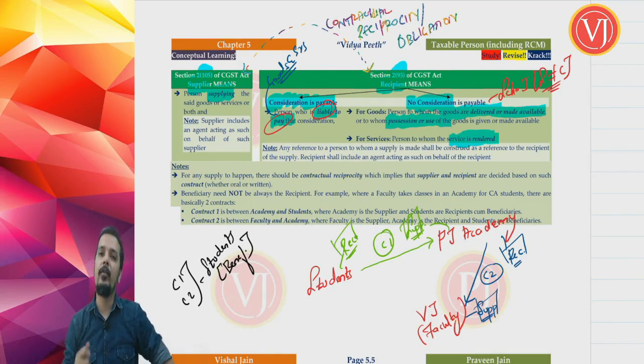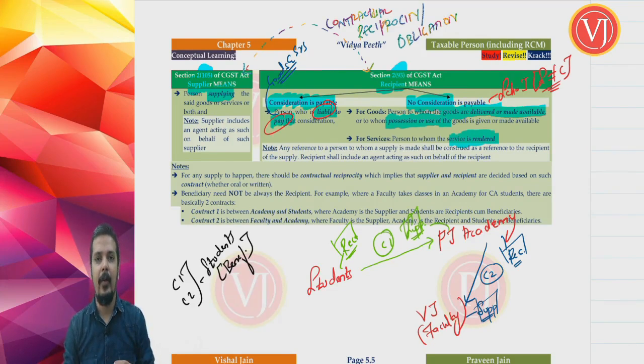Now in this case, when students make the fees payment to the academy, the academy is the supplier and the students are the recipient, contract number 1. And the faculty will go there, handle the lectures, and get the payment from the academy. Now the faculty is the supplier and the academy is the recipient for contract number 2. You can take a lot of these examples.